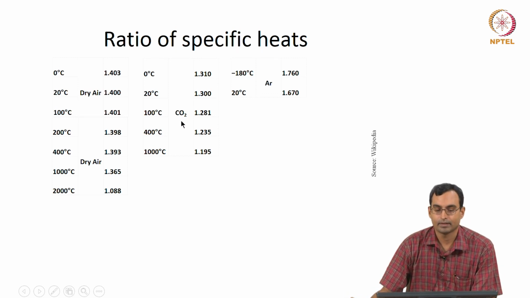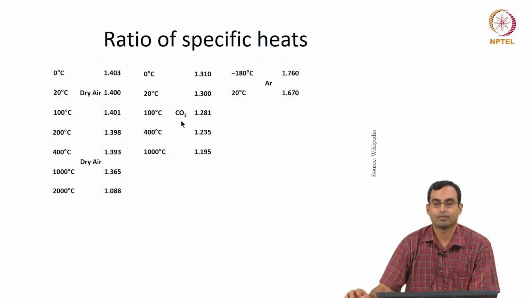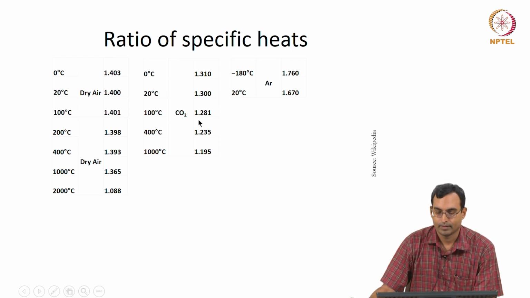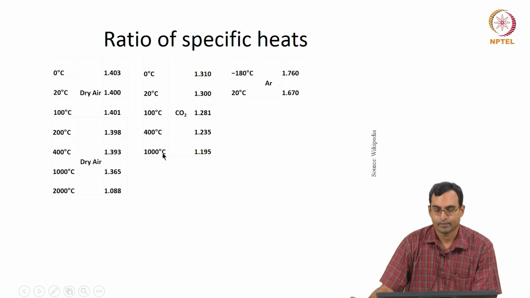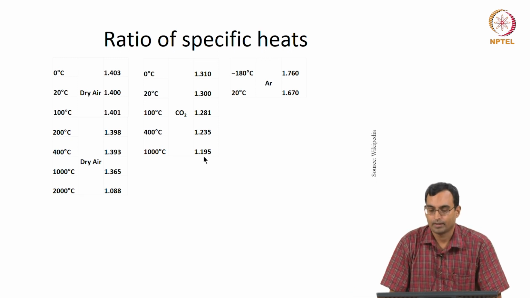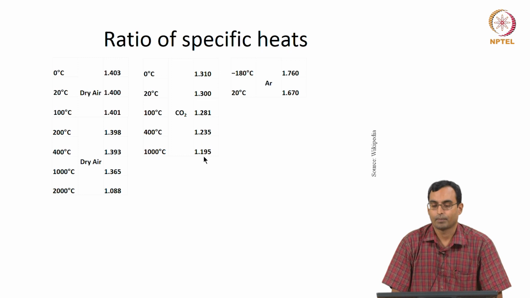Similarly, with a triatomic gas like CO2, if there were only the translational and rotational modes, we would expect gamma to be about 4/3, which is about 1.3. We see that at 0 degrees centigrade it is actually 1.3, and as we go to higher temperatures the value of gamma comes down. It goes to about 1.2 at 100 degrees centigrade, about 1.23 at 400 degrees centigrade, and by the time we reach about 1000 degrees, it is only about 1.1. A similar trend is seen for argon, where it comes down from about 1.76 at minus 180 to about 1.67 at 20 degrees centigrade.